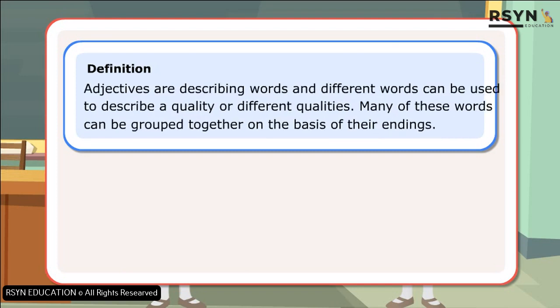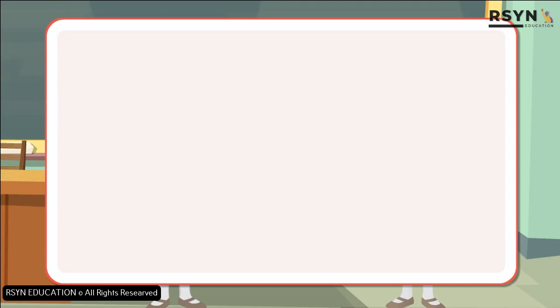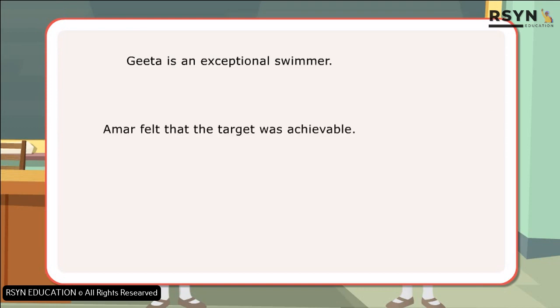Definition. Adjectives are describing words, and different words can be used to describe a quality or different qualities. Many of these words can be grouped together on the basis of their endings. Let us look at a few sentences. Geeta is an exceptional swimmer. Amar felt that the target was achievable. There is a sensible solution to the problem.